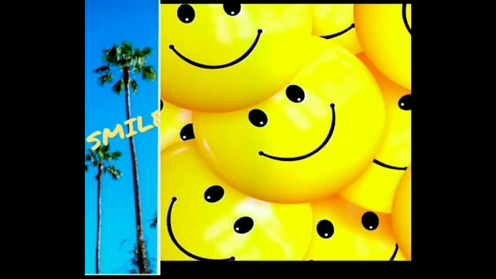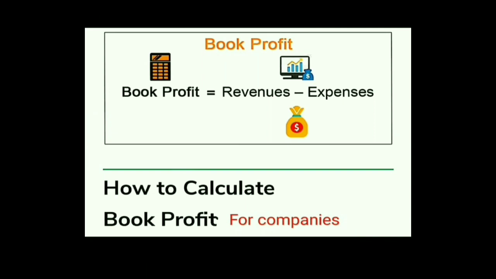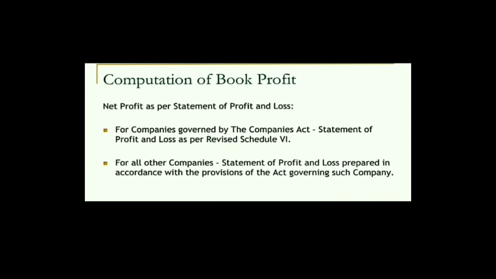Today we will learn about computing book profits. What is book profit? Book profit is simply the difference between revenue and expenses. So we are dealing with how to compute it. Basically, we follow the Companies Act and Schedule 6 to compute book profit. But there are certain companies where these provisions are not applicable because they are governed by their own acts, like insurance companies, electricity companies, banking companies, etc.